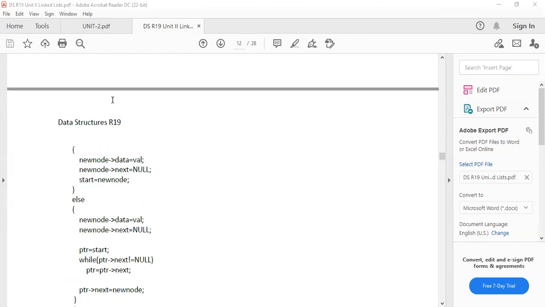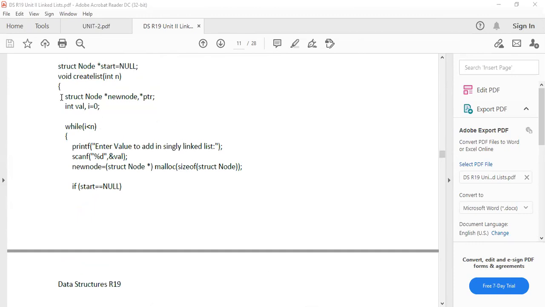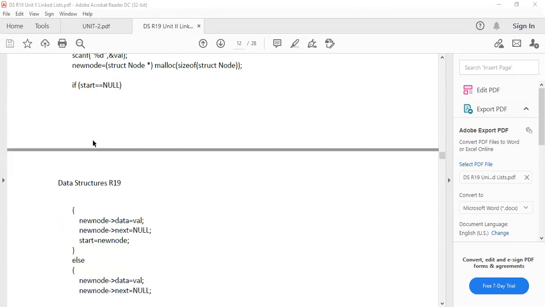First of all, creation. If you want to perform anything, we should create first of all. For creation, first you need to check if start equals to null or not. If start equals to null, we need to add elements.